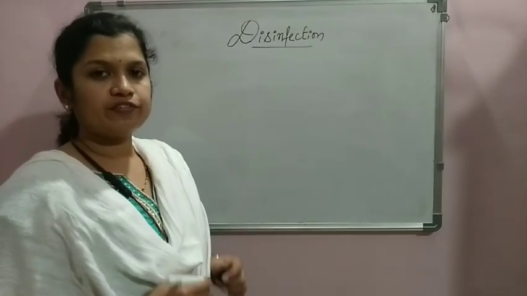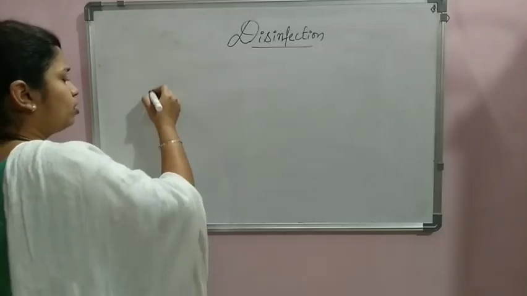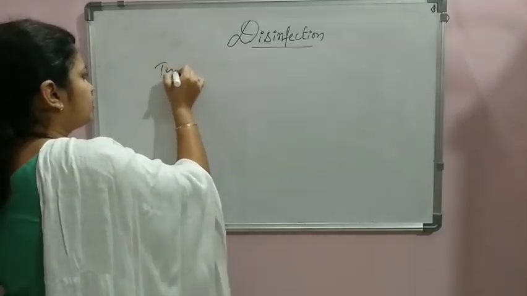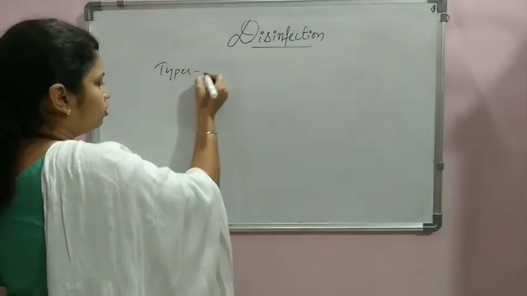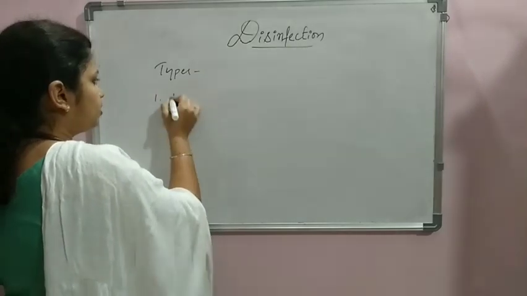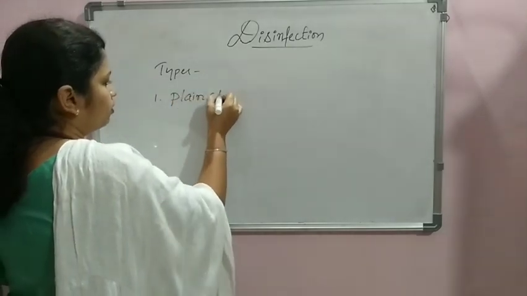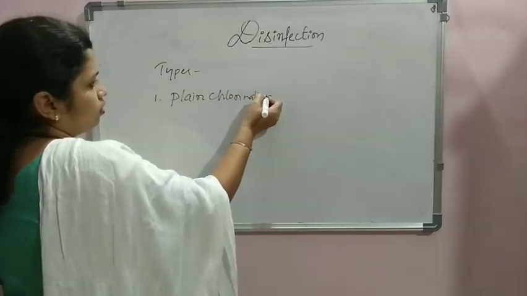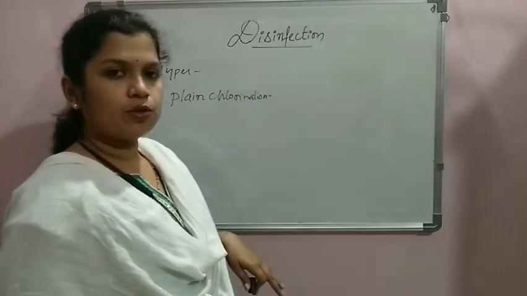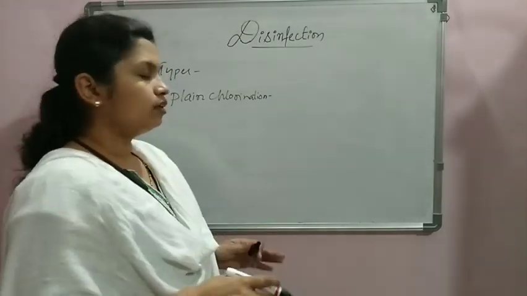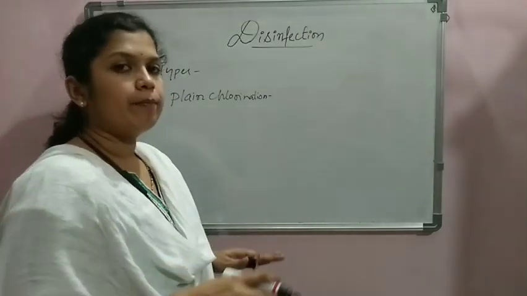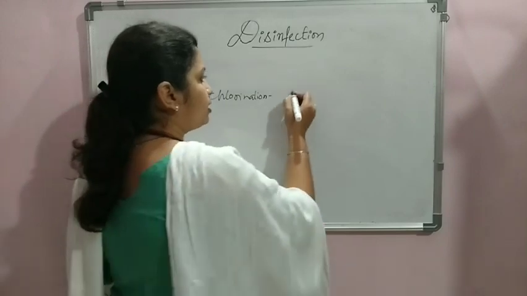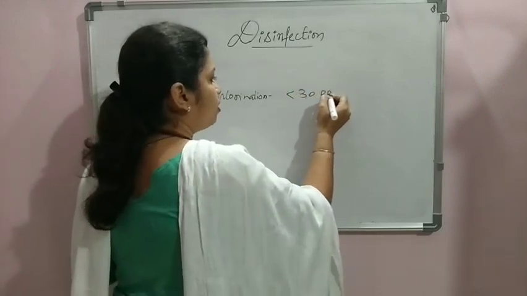Next, let us understand different types and also the forms of chlorination. When we discuss different types of chlorination, the first one we are considering is plain chlorination. Whenever we are withdrawing water from reservoirs or deep lakes, the water will be comparatively purer, and it also has a turbidity of less than 30 ppm.